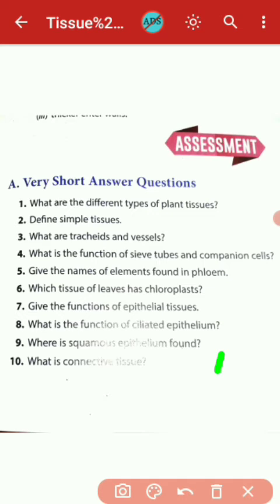And now next, what is the connective tissue? My dear students, the connective tissues are of two types, solid connective tissue and fluid connective tissue.